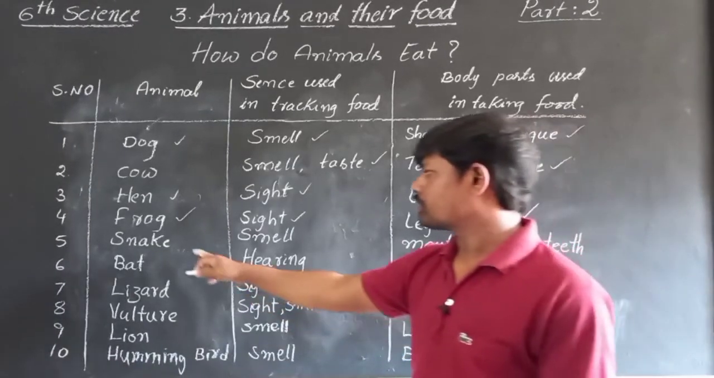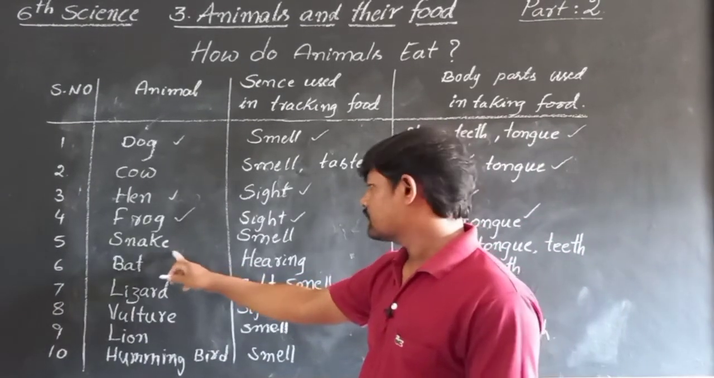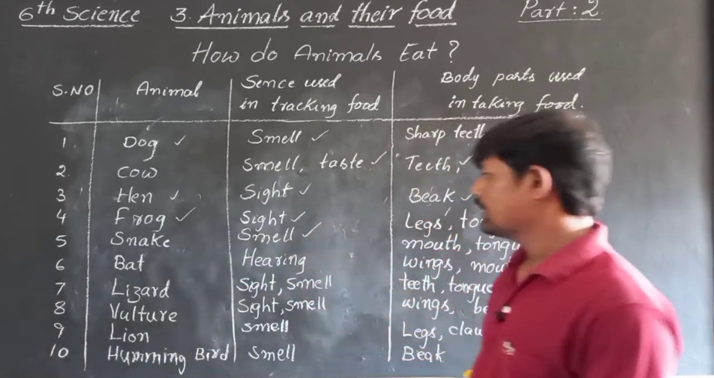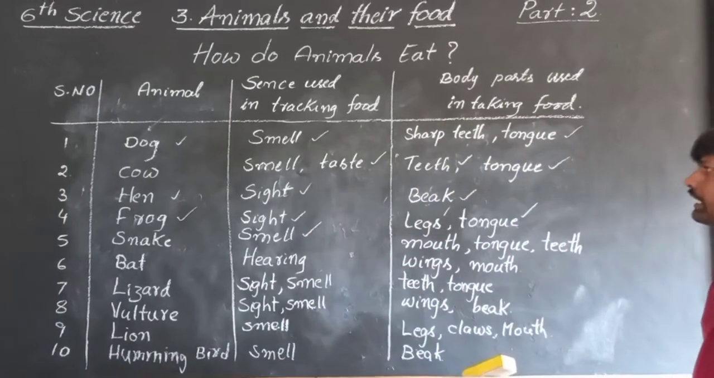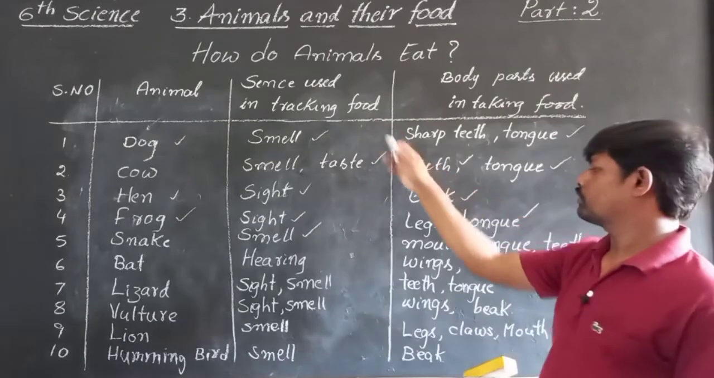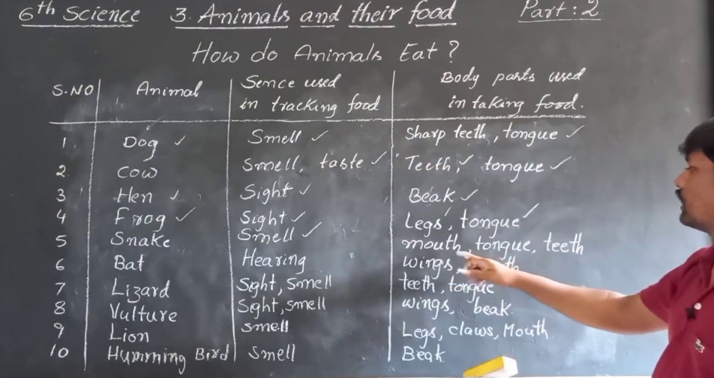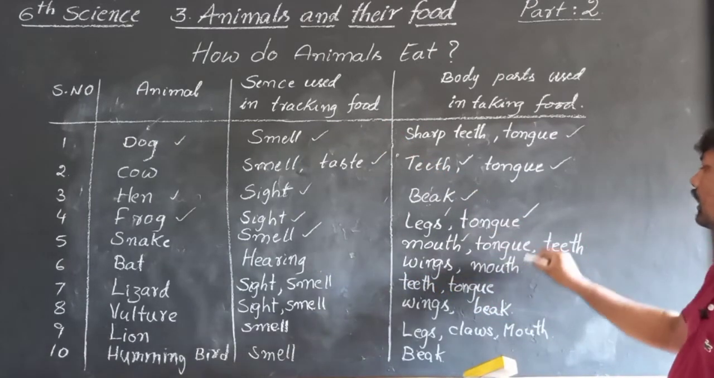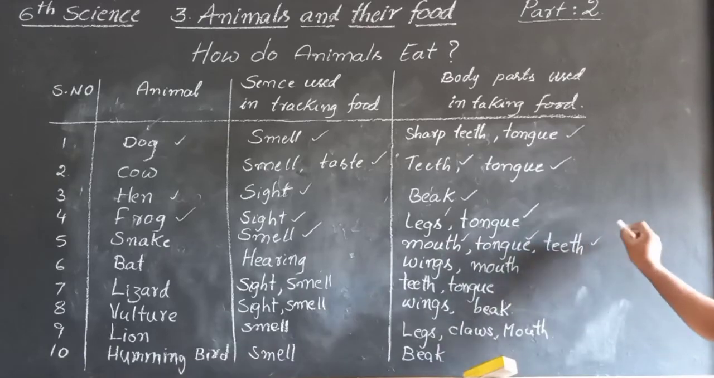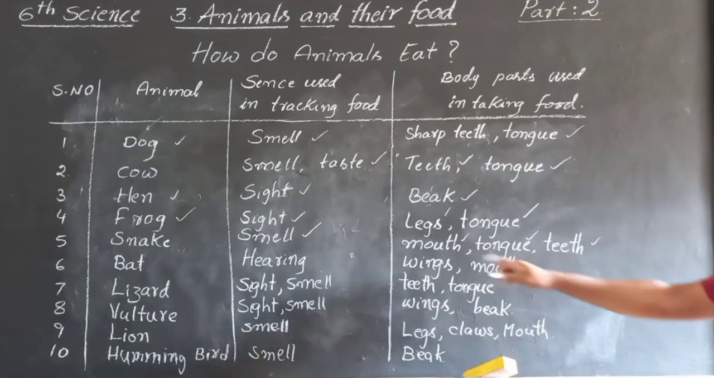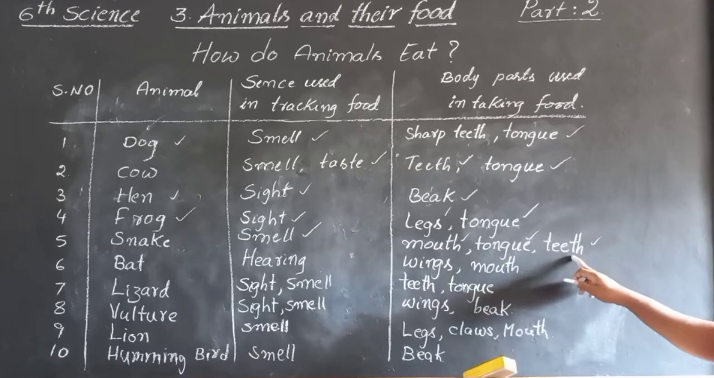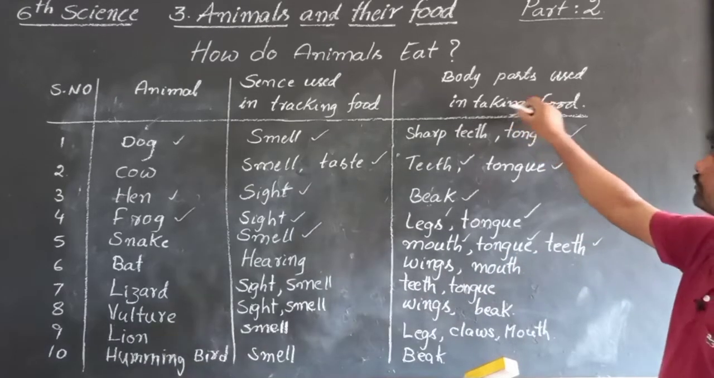Next one is snake. It is a reptile. The snake has a great sense of smell. By smelling, it can track the food. The body parts used are mouth, tongue and teeth. These are the body parts used by the snake to take the food.